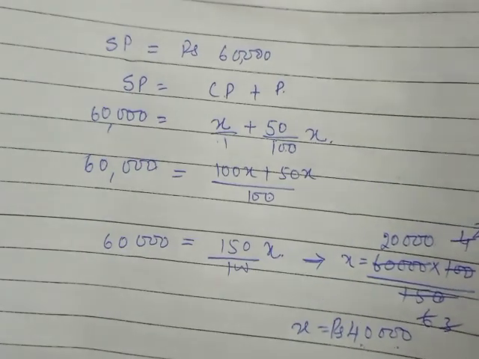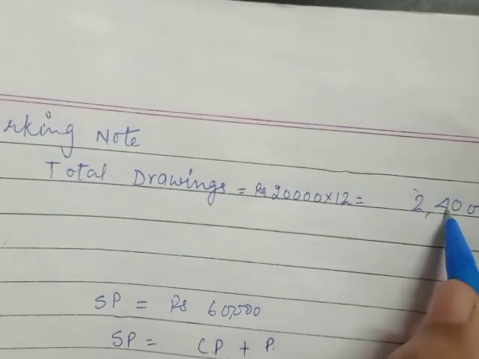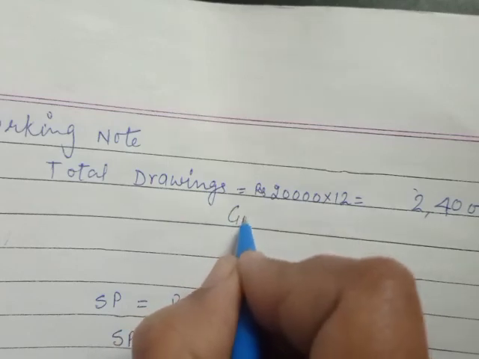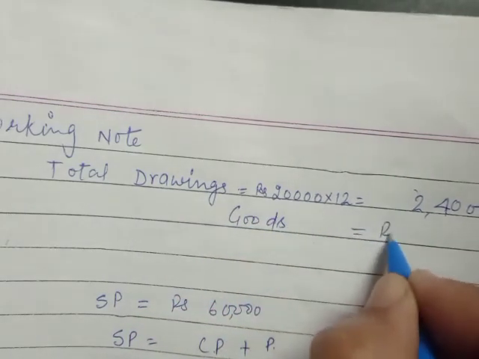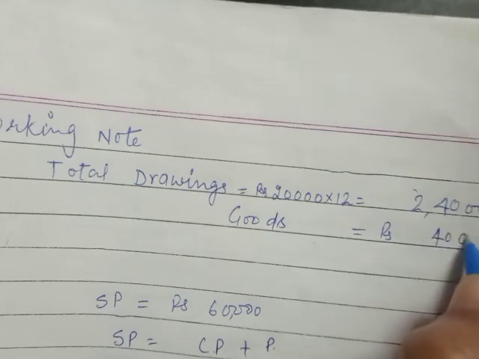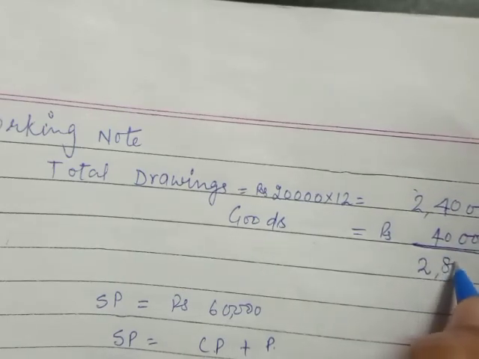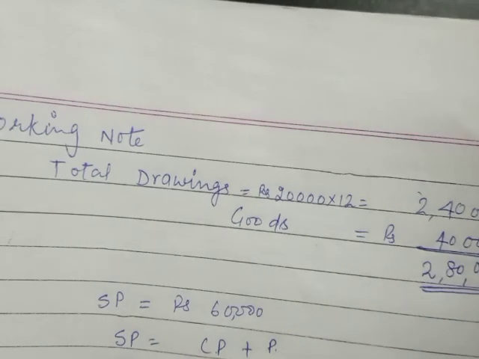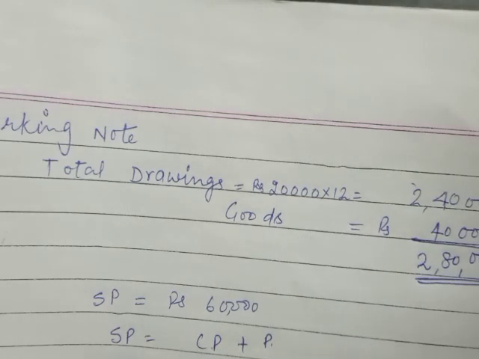So here what will be the total drawing? Earlier he has withdrawn cash of rupees 2,40,000 and he has withdrawn goods of rupees 40,000. So here the total drawing is 2,80,000. So in this way, in this question you can calculate the drawing.